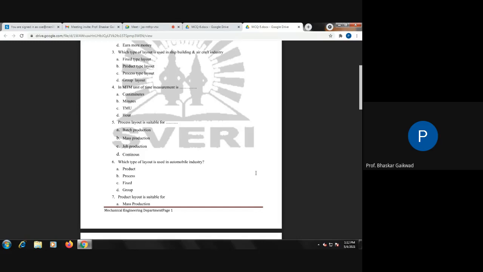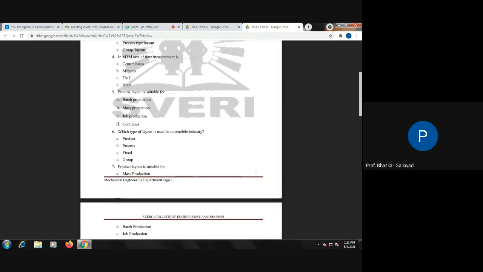But in the automobile industry, groups of batches of the products are there and their processes are different, because in automobile we require casting products, forging products, machining products. Casting product is one of the batches. Forging, let us consider the crankshaft of the IC engine. So here is the forging product. This is a group of the batch. Once that process is over, it will go to the next. So in the automobile industry we can normally use the process layout because a number of processes are there.